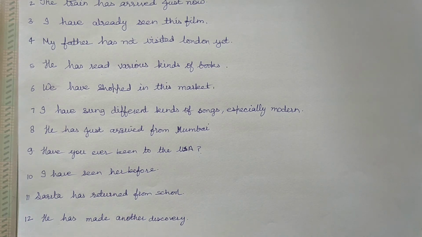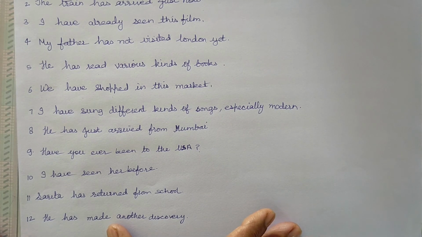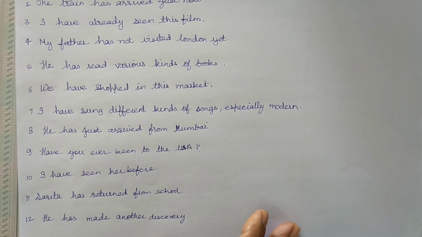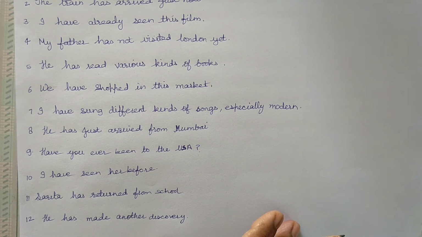So, the present perfect is a grammatical combination of the present tense and perfect aspect that is used to express a past event that has present result.